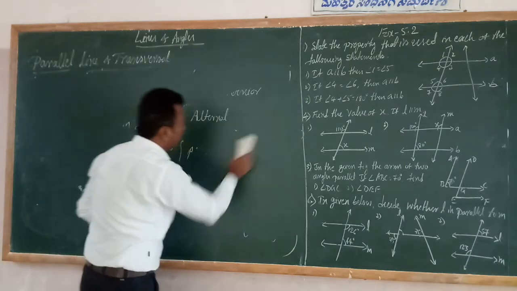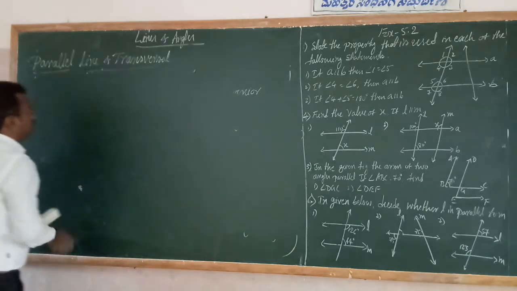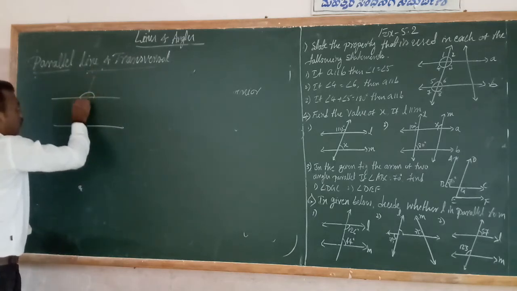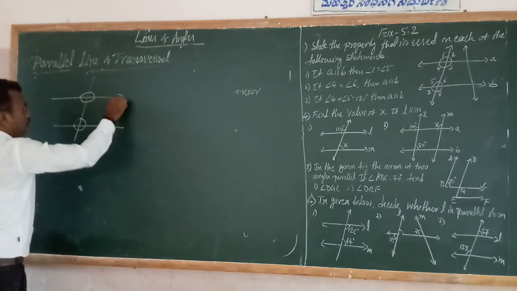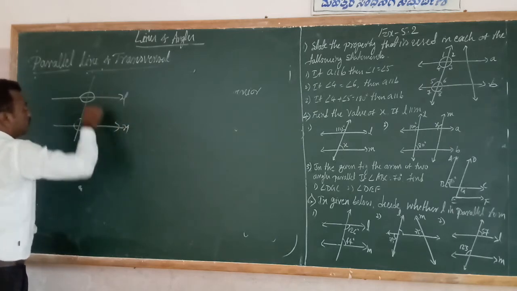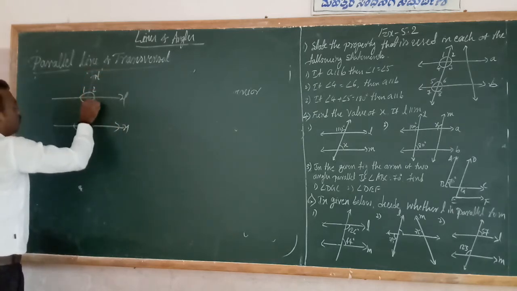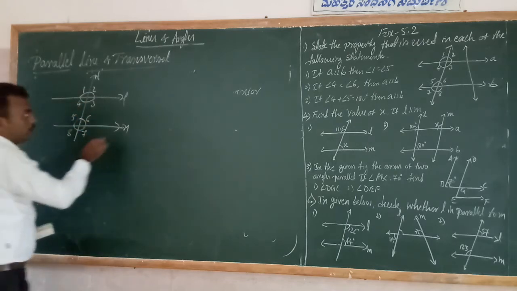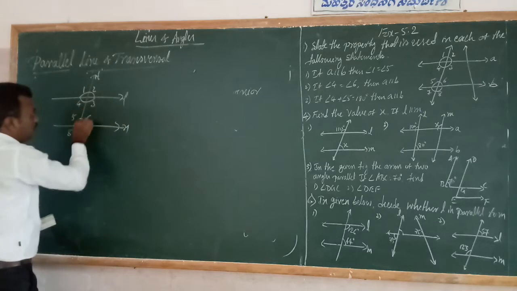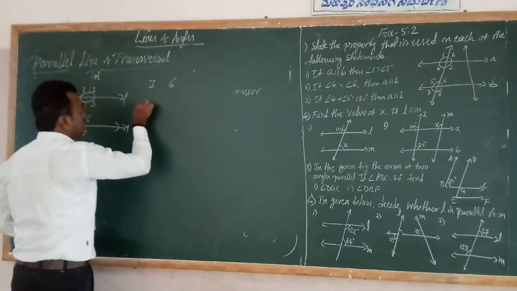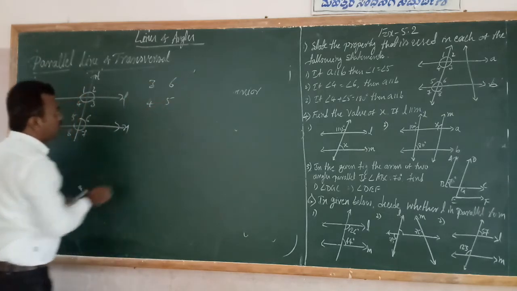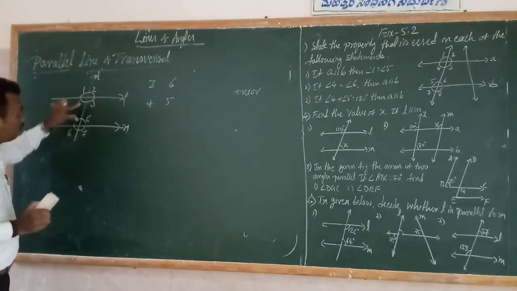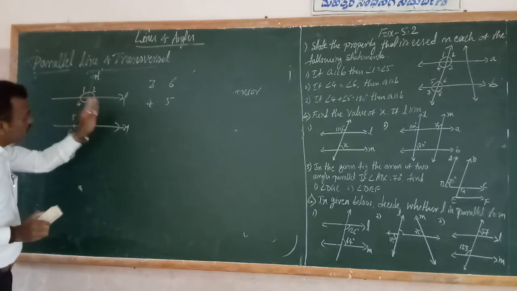So one more property. This is the transversal. 1, 2, 3, 4, 5, 6, 7, 8. Okay. See, one more property, one more set of angles. 3 and 6, 4 and 5. See, 3 and 6, 4 and 5 are basically interior angles, but 3 and 6 are the same side of the transversal.